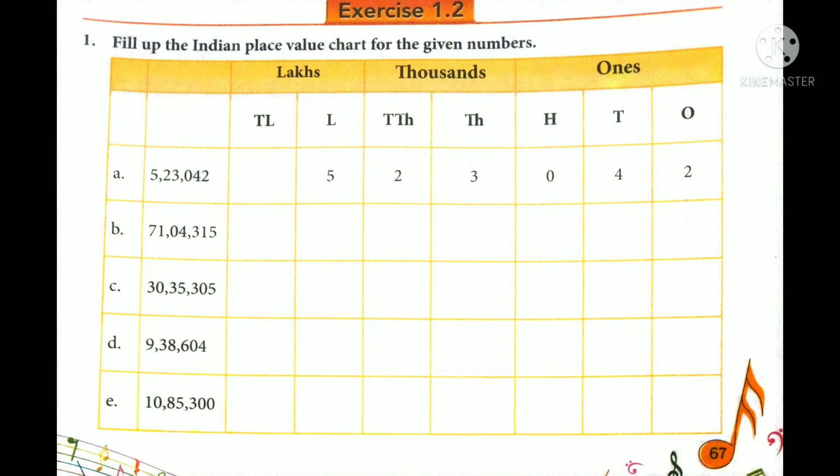Students, we can see a table on the screen, that is exercise 1.2, page 67. Then you can complete that table by arranging the digits. In B, look, 71 lakh 4,315. You can write 5 in ones place, 1 in tens place, 3 in hundreds place, 4 in thousands place, 0 in 10,000s place, and 1 in lakhs place and 7 in 10 lakhs. Like that you can do this in the textbook itself.